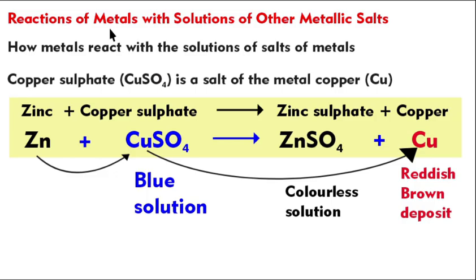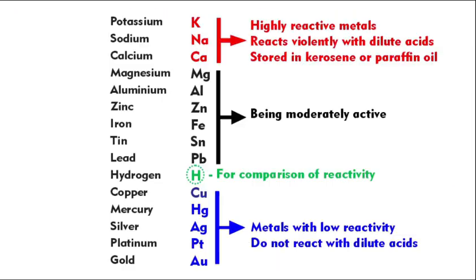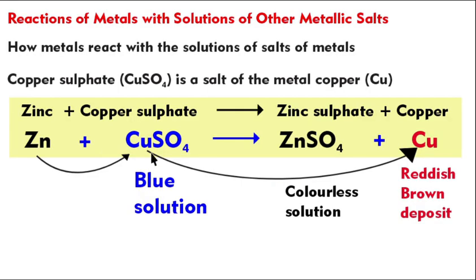As I said, take solutions like copper sulfate and zinc. Now zinc is going to react with copper sulfate where the zinc is going to displace the copper and make zinc sulfate. This is, as I said, an example for single displacement reaction. But in order to displace copper, you need a highly reactive element. As far as the reactivity series is concerned, zinc is highly reactive compared with copper because zinc is above copper. So zinc can displace copper in this reaction.